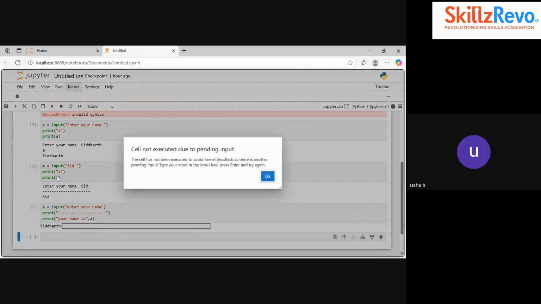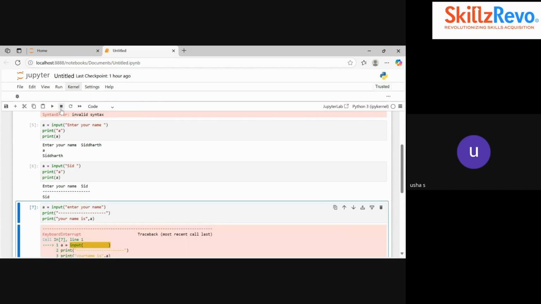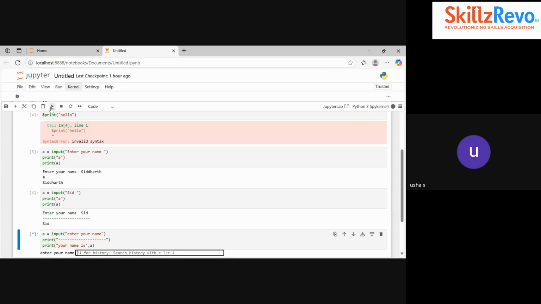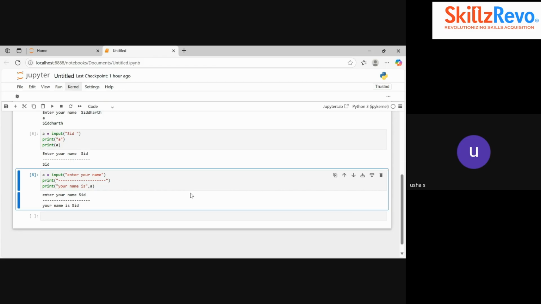It is already in the running state. What you can do is stop it by clicking the interrupt button after the run icon. Click on that, and now you can run it again, by clicking the run icon or pressing Shift Enter. So now it is asking your name, right? You can type your name in this input box. Okay, ma'am, I got it. Right, fine.